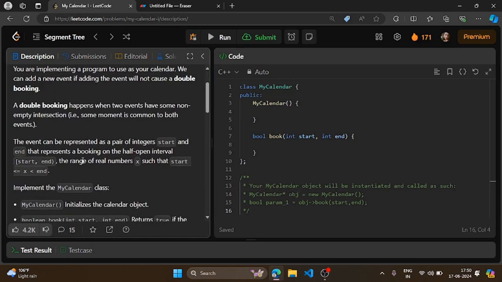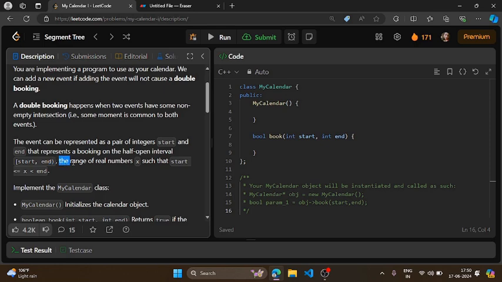So the event can be represented as a pair of integers start and end, which is representing a range basically, and which is representing a booking on the half open interval, like it is starting from the start and it will end on n minus 1, right? So this is the open bracket and this is the close inclusive.